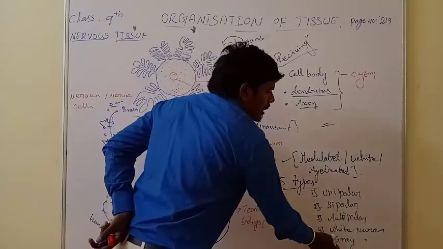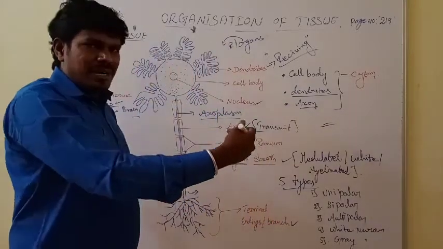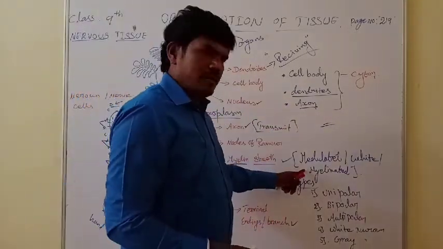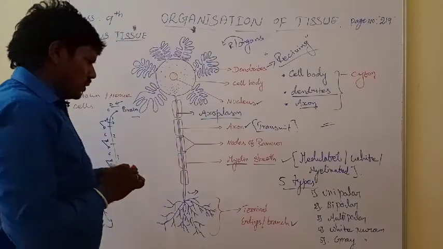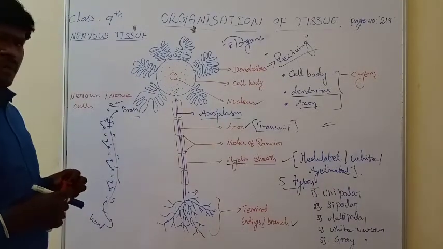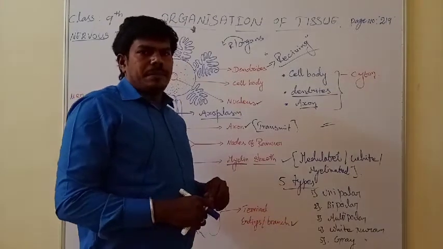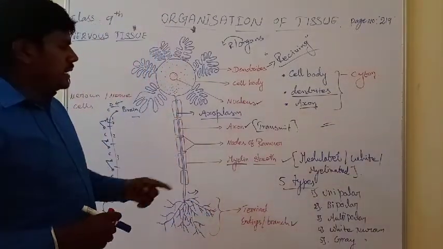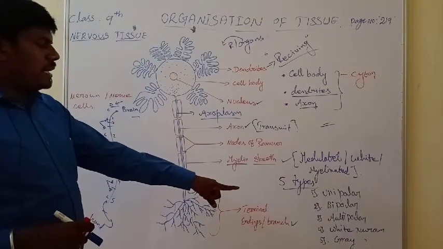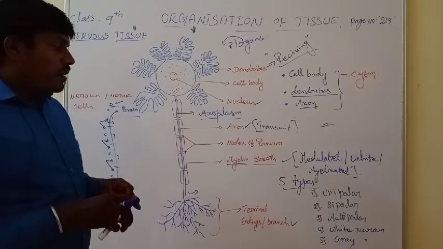The white neuron and gray neuron have some other names as well. So how many types of nerve cells are present? Just write 5 types: unipolar, bipolar, multipolar, white neuron and gray neuron.